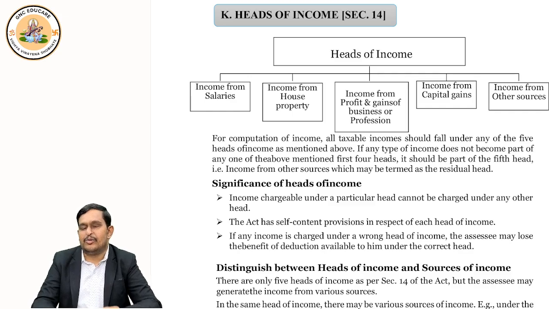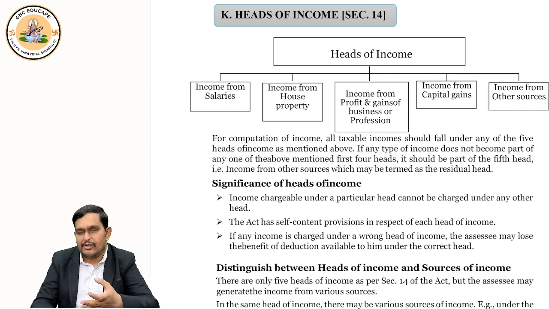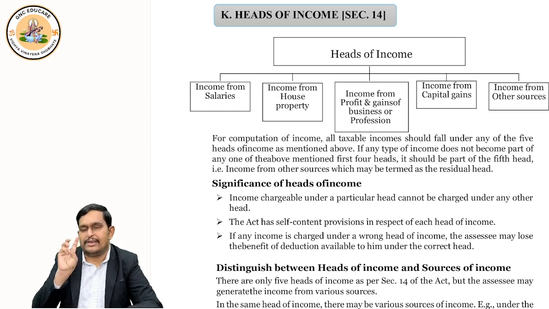So what I was telling, you became an investor in shares. So you were selling after some time and earning money. And that is income from capital gain. Any other income, whether it is interest income, dividend income, right? Or you may get something like lottery, casual incomes, all that is taxable under income from other sources. Tell me how many heads are there? 5 heads of income. What are they? Income from salary, income from house property, income from profits and gains of business or profession, income from capital gains, income from other sources.